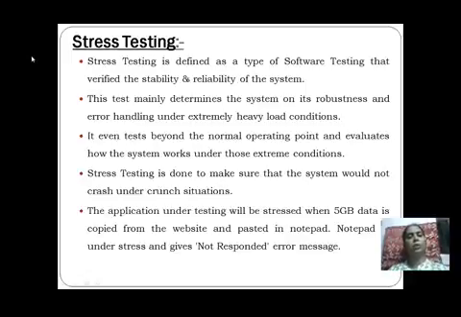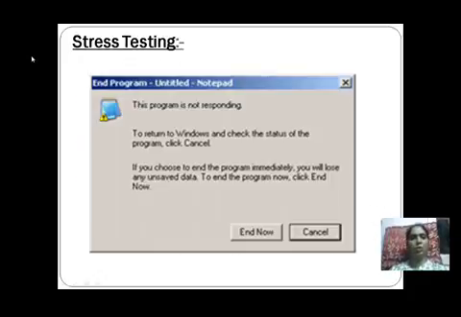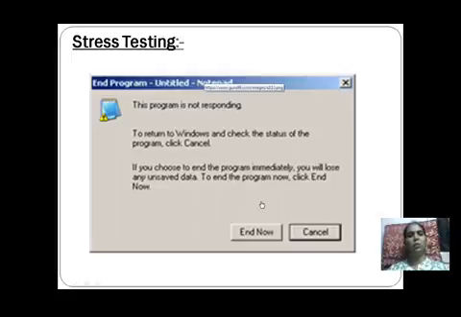So the notepad application is going to show us an error message: it is not responding. Why? Because it is under stress. Now consider how it looks: this program is not responding, an error, untitled notepad. So we have to end it over here. So that is actually the stress testing which we consider with respect to system testing.